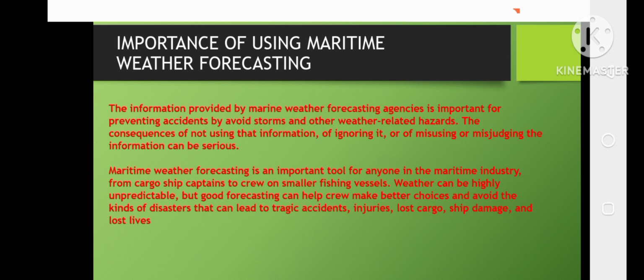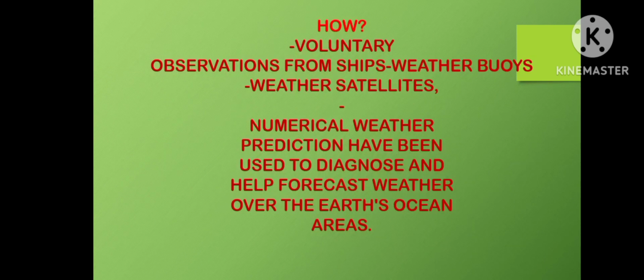Maritime forecasting is an important tool for anyone in the maritime industry, from cargo ship captain to crew, or small fishing vessels. Weather can be highly unpredictable, but good forecasting can help you make better choices and avoid the kind of disaster that can lead to tragic accidents, injuries, lost cargo, ship damage, and lost lives.